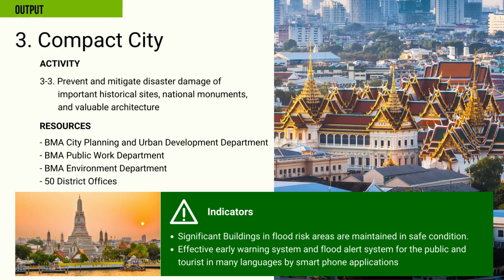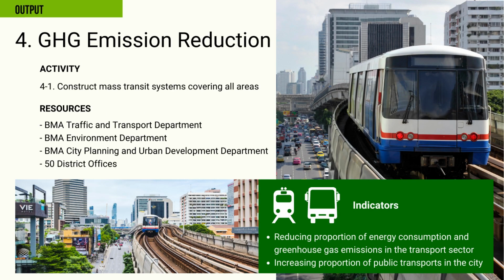The third activity is to prevent and mitigate disaster damage of important historical sites, national monuments, and valuable architecture. Two indicators are significant buildings in flood-risk area are maintained in safe condition, effective early warning system, and flood alert system. The last output is GHG emission reduction.